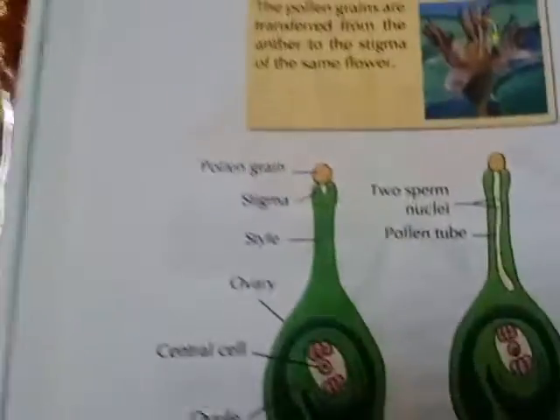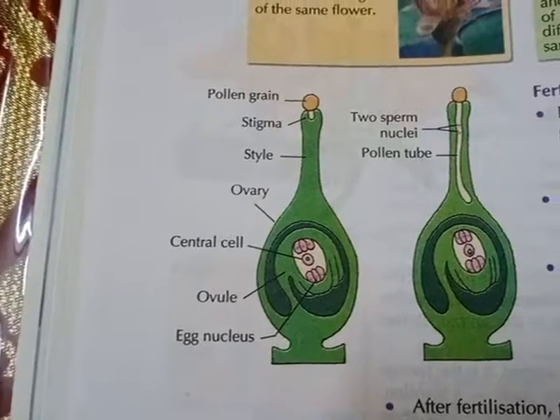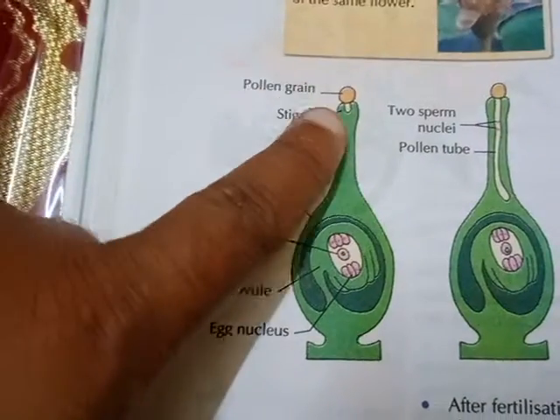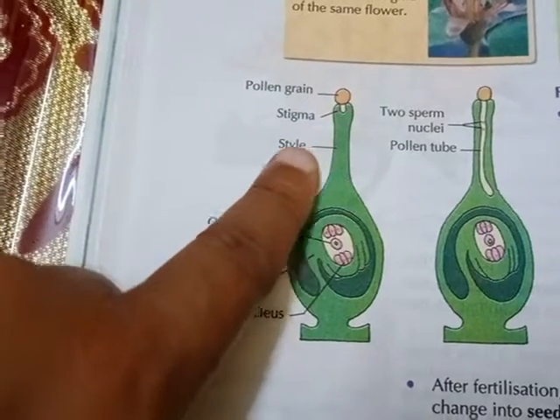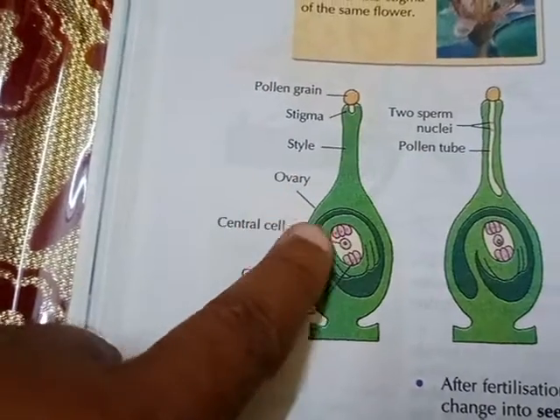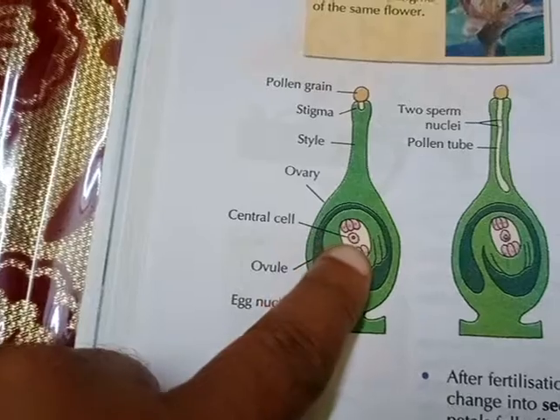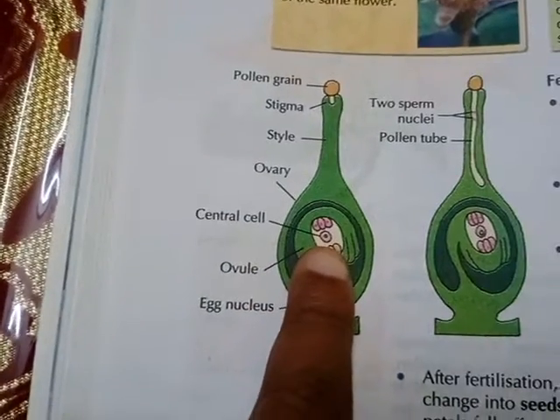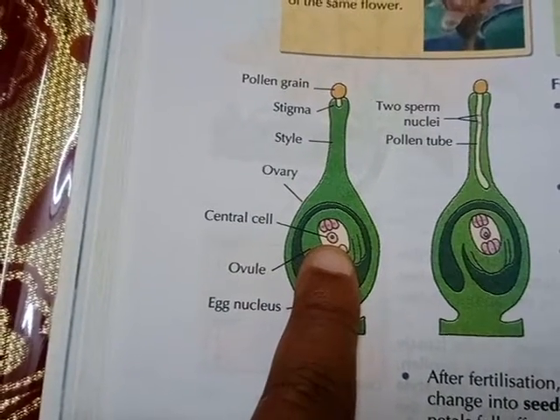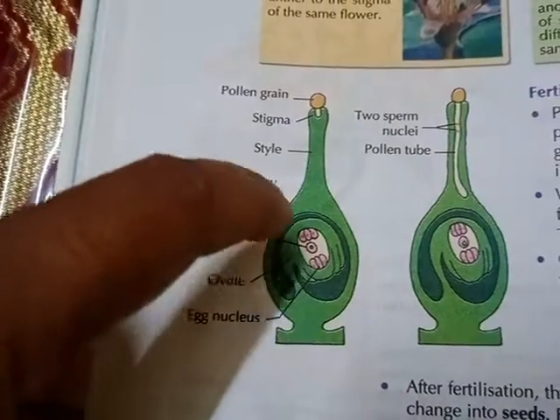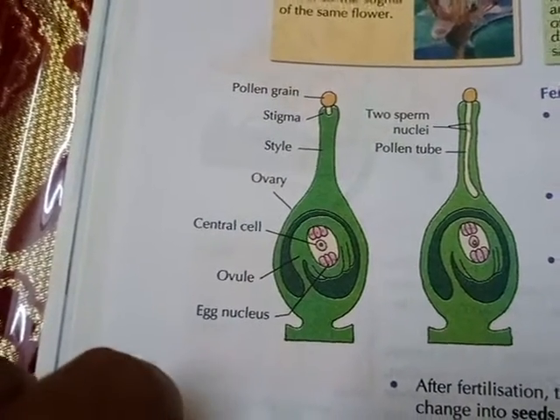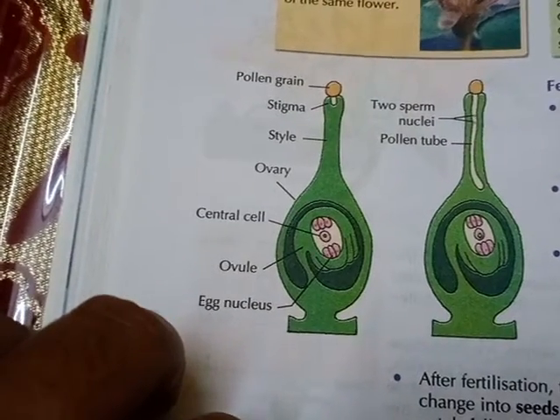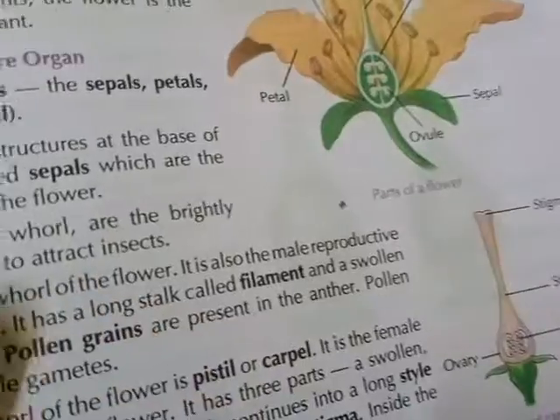Here also a picture: pollen grain, this one, stigma, already know about that, style, ovary, central cell, this one is the central cell of carpel.